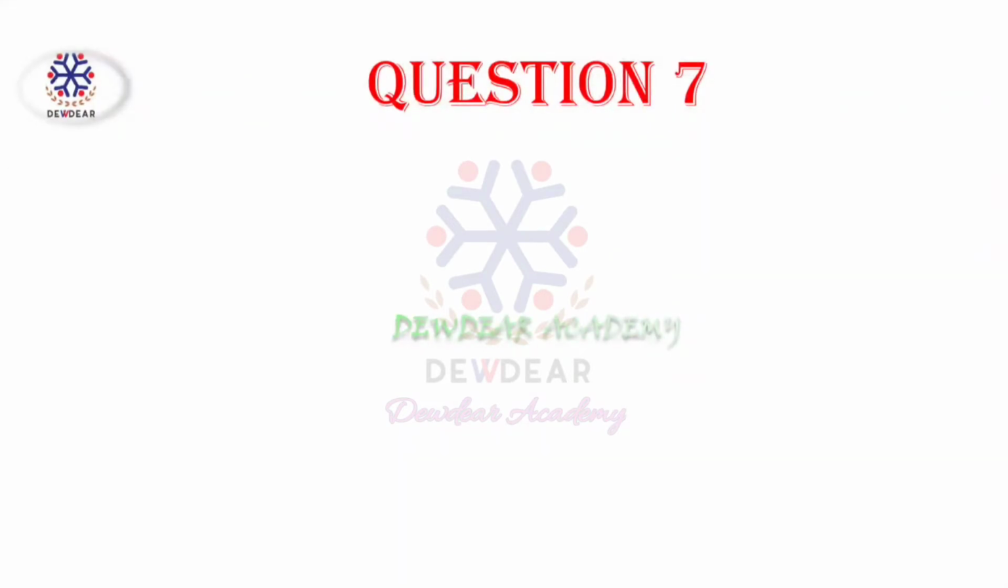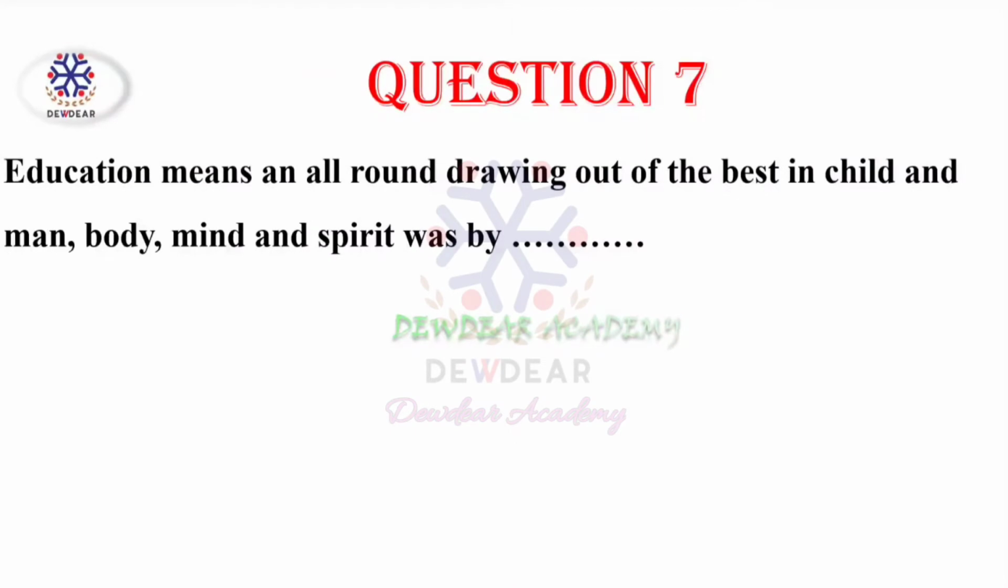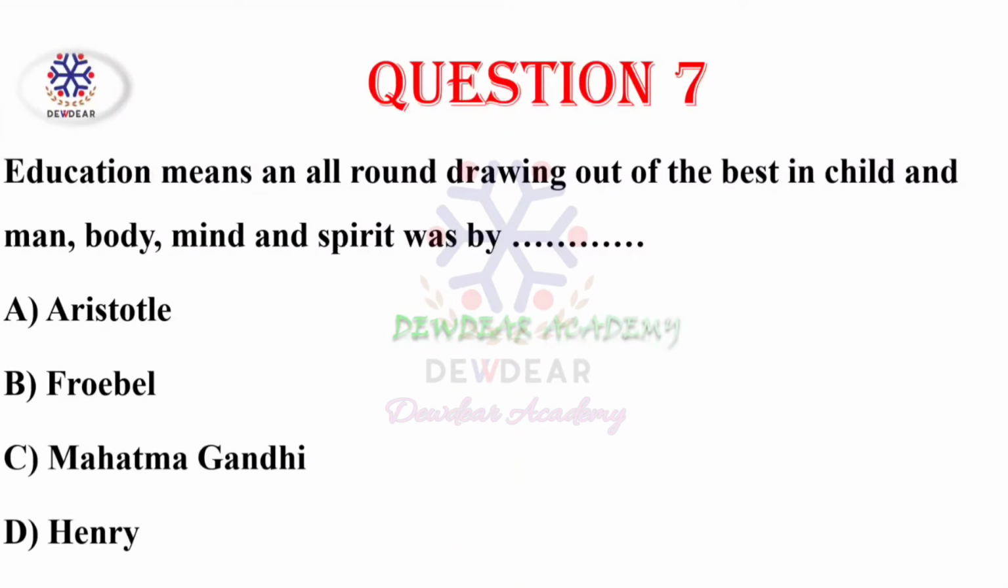Then question number 7. Education means an all-round drawing out of the best in child and man, body, mind and spirit was by. Options: Aristotle, Froebel, Mahatma Gandhi, Henry. Correct answer is Mahatma Gandhi. Mahatma Gandhi said that education means an all-round drawing out of the best in child and man, that is body, mind and spirit.